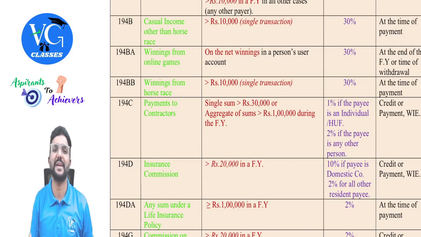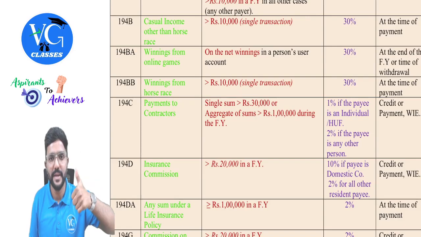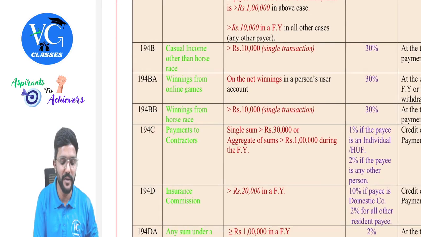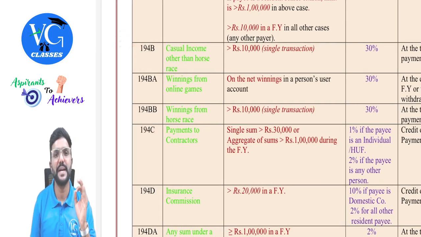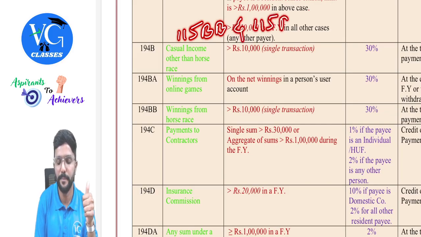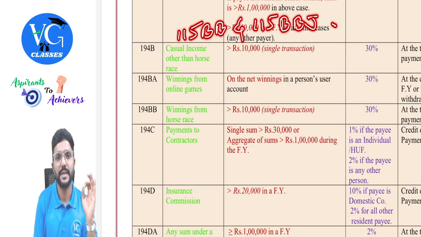So try to remember like that. Read with section 115BB and 115BBJ, which talk about tax rates on casual income.